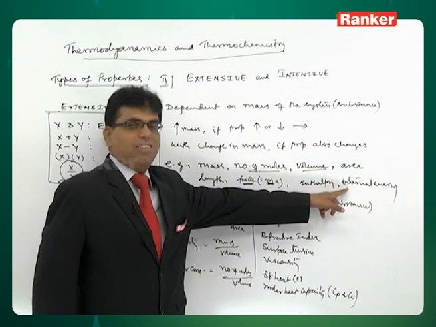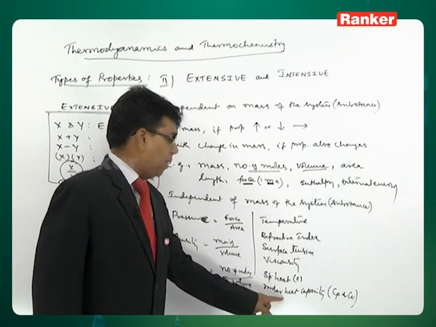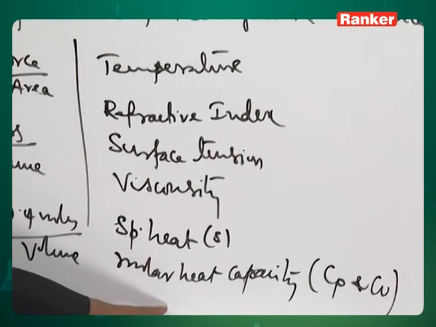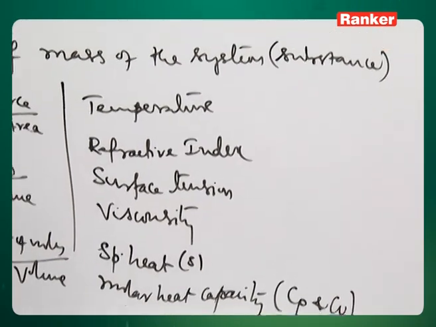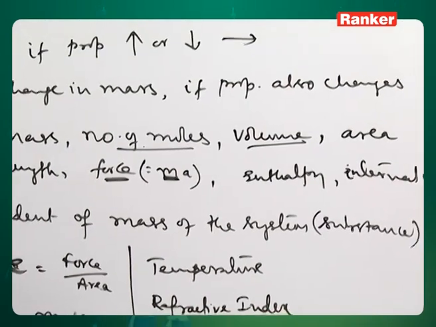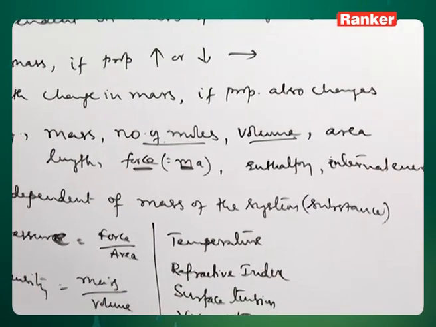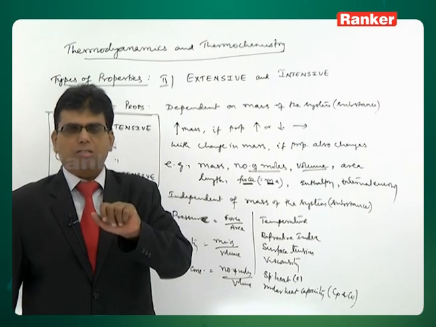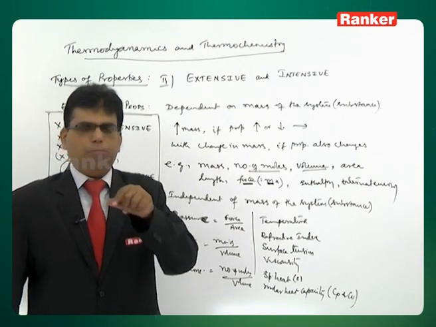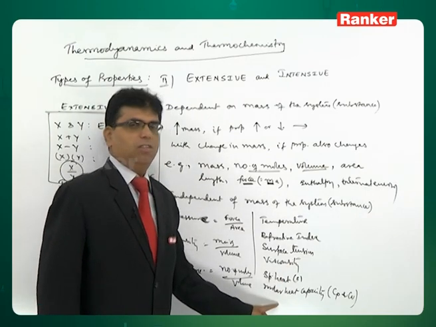Heat is extensive, number of moles is extensive, but heat per number of moles, that is molar heat capacity, is intensive. Again the ratio of one extensive by another extensive.